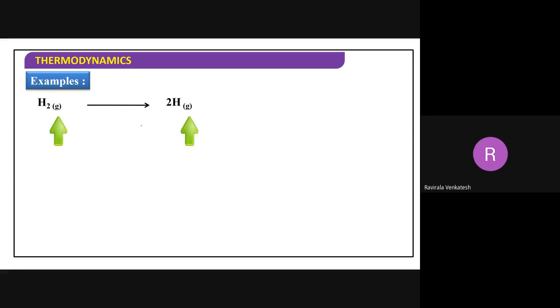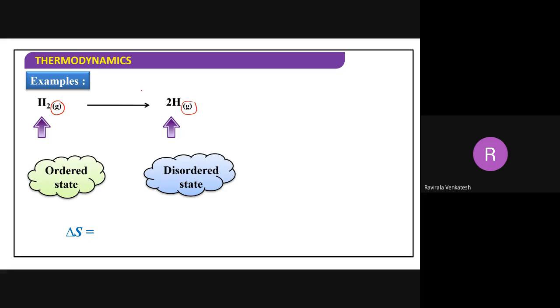Hydrogen. Now tell me, both are in gas phase. Which is having more disorder in this case, molecule or atom? Atom. Atoms will have more disorder because they don't have any bonds, so attraction forces are not there. They are free. Definitely both are gases, order decreases and disorder increases. Now delta S definitely will be positive.